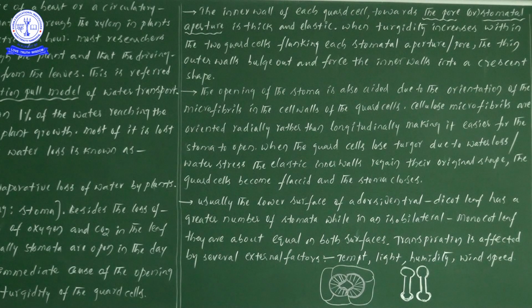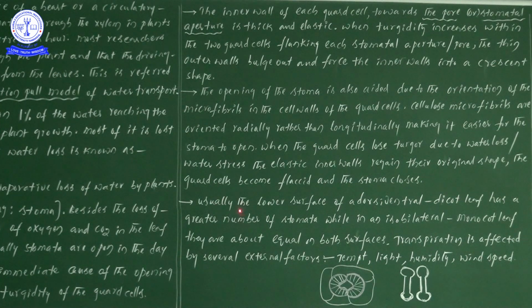So here the guard cells become flaccid. Flaccid is the opposite of turgid. Turgid means the guard cell is completely filled with water. In the same way, when the guard cell loses water, it shows the flaccid condition. It is easy: flaccid is nothing but when the water content is very low in the plant cells, that plant cell shows flaccid nature. Try to save this in your mind. So finally the stomata close.